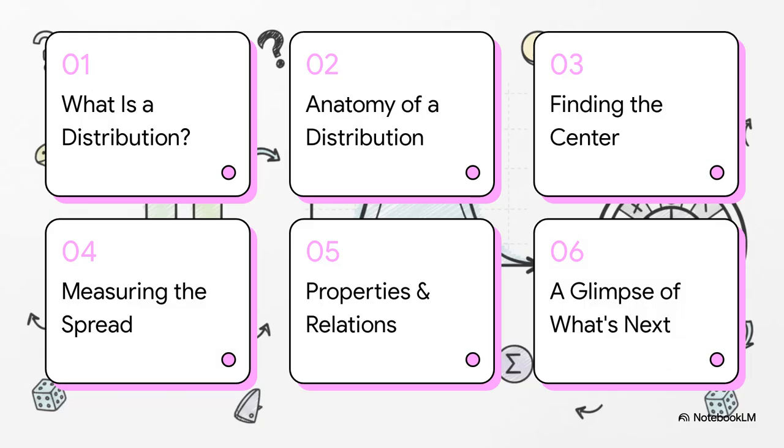So here's our game plan for today. We're going to start with the big picture. What even is a distribution? Then we'll learn the lingo, the anatomy of how these things are built. After that, we're getting our hands dirty. We're going to learn how to calculate the two most important numbers that describe any distribution, its center and its spread. And finally, we'll see how this all connects to even bigger ideas. All right, let's get into it.